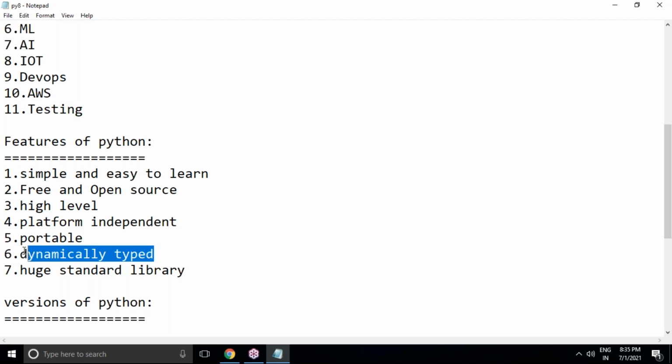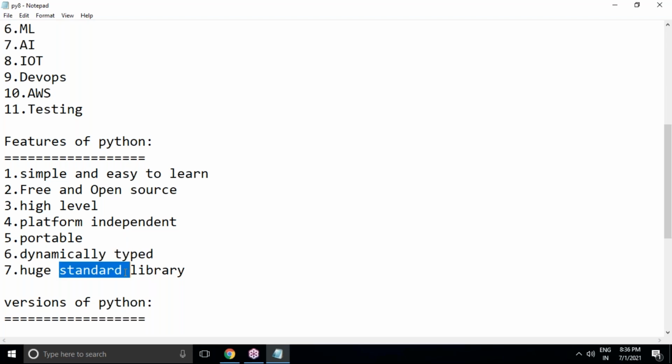And Python is a dynamically typed programming language. This also we discussed in the last session. Dynamically typed means while declaring a variable in Python, you need not specify any data type of the variable, because whatever value we assign to the variable, based on the value, the data type will be decided implicitly. So as a programmer, we need not concentrate on defining any data type. Our focus is only on our values. Our values will be assigned to variables. Based on your value, the data type will be decided internally.